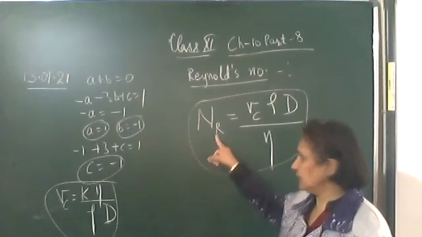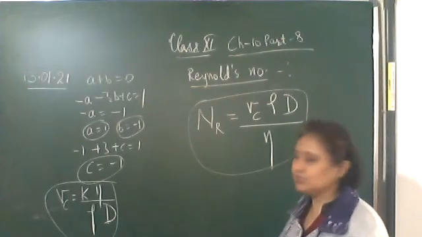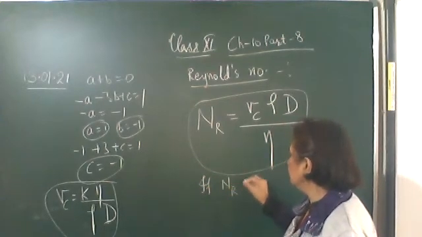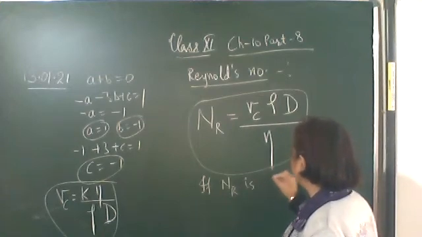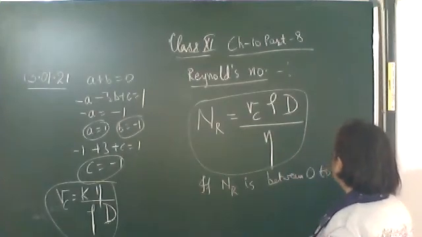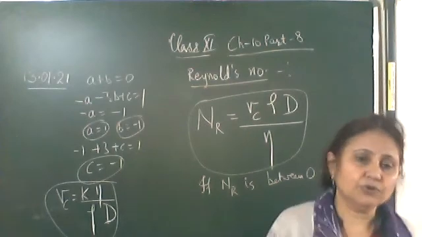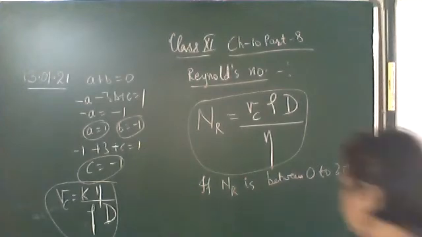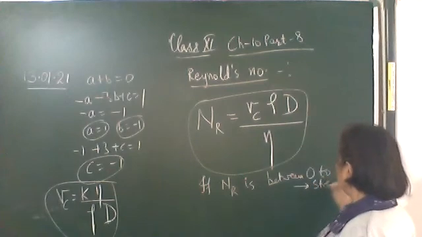Okay, now how does it determine the flow? If NR, that is the Reynolds number, lies between 0 to 2000, then the flow is streamline flow. So if its value is between 0 to 2000, then the flow will be streamline flow.